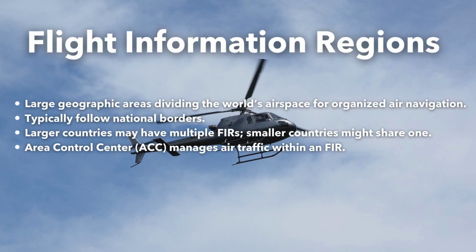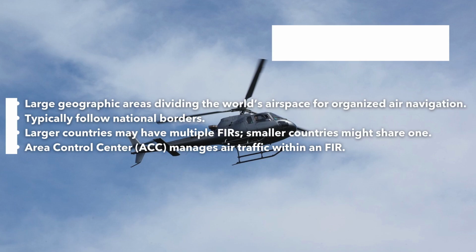To make this all work smoothly, the world's airspace is divided into large geographical areas called Flight Information Regions, or FIRs. FIRs help organize air navigation by breaking up the globe into smaller, manageable chunks, typically based on national borders. Some large countries have multiple FIRs, while smaller countries might only have one. When these regions cross international boundaries, countries come to agreements on how to manage the air traffic in that area. For instance, one country's Area Control Center, or ACC, will handle air traffic within its assigned FIR.